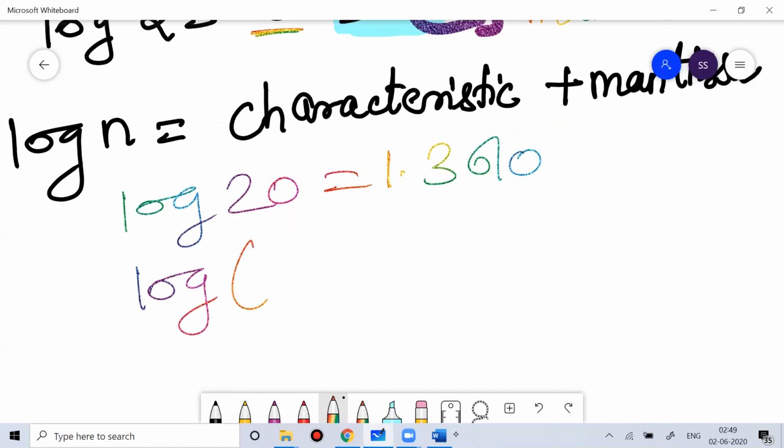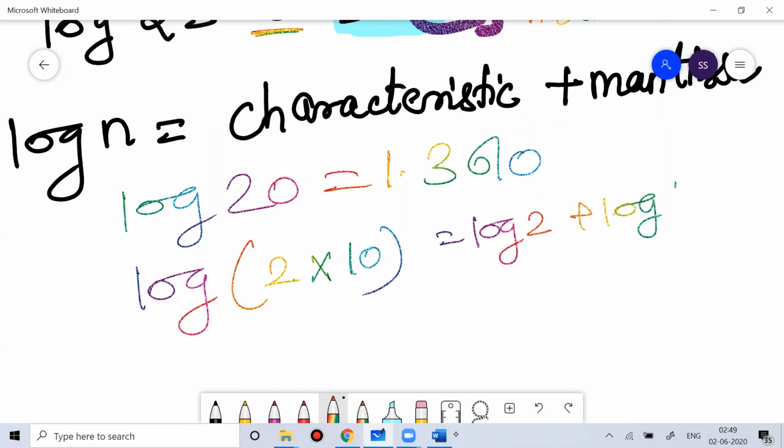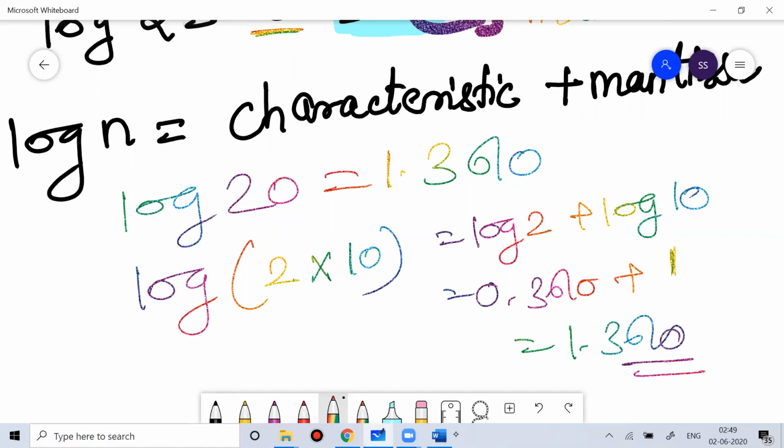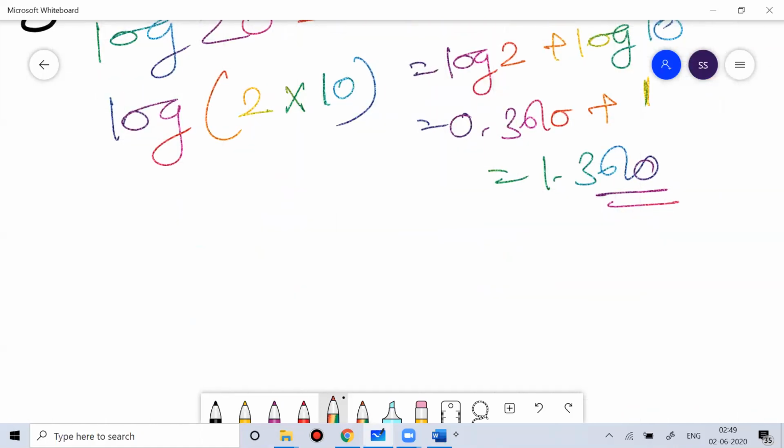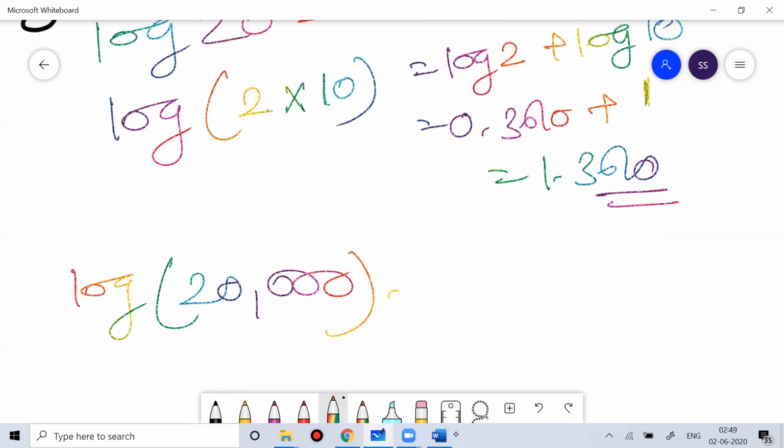Log 20 is nothing but log of 2 into 10. So I can write this as log 2 plus log 10. What is log 2? That is 0.3010. And what is log 10? 1. So your answer is 1.3010. Clear? So if I'm asking you what is the log of 20,000?